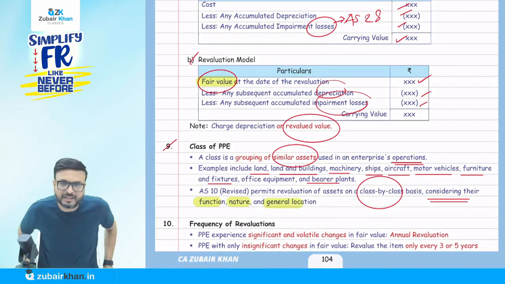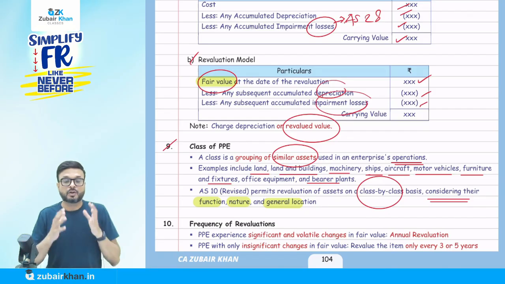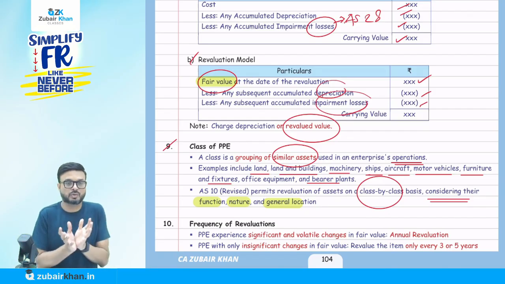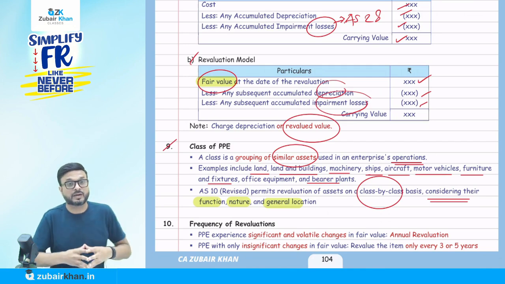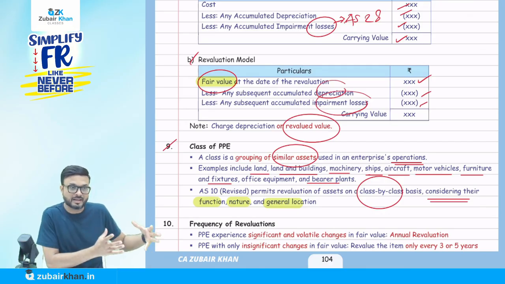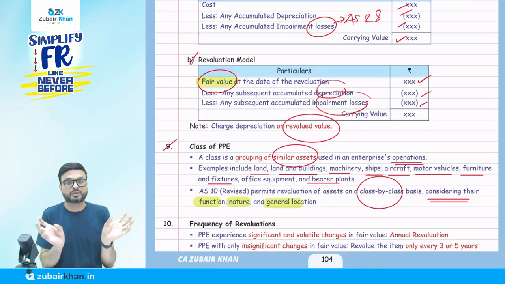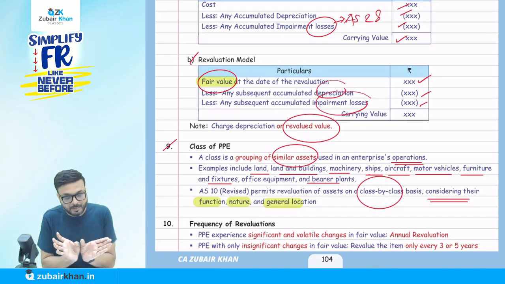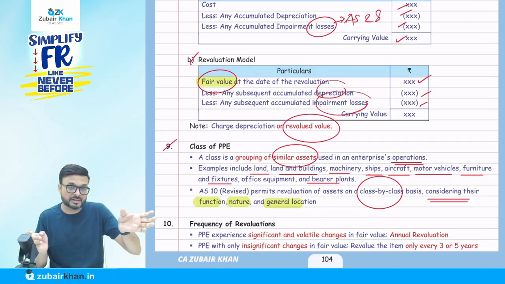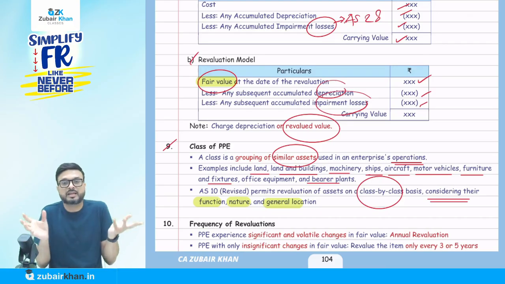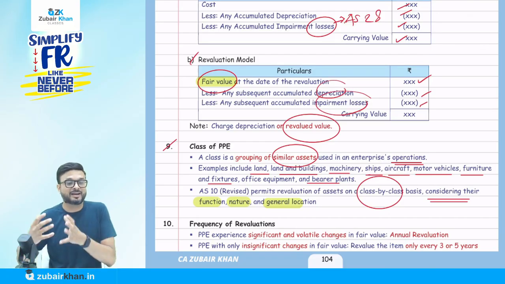Now understand this. Generally, if I have a factory building and an office building, you will say both are buildings, so they come under the same class. No, their nature is different. In a factory building, production will go on, while in an office building, like the chartered accountant's office, the staff will sit. So the usage and function are different, and they might come under different categories. Office building is a different class and factory building is a different class. In one case I can follow the cost model and in the other the revaluation model. Even though both are buildings, their function and nature are different.